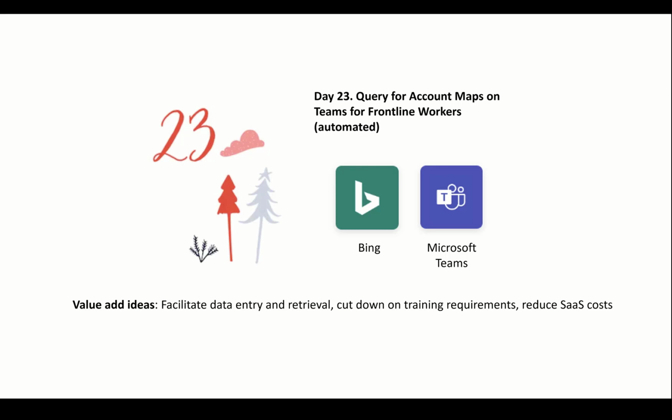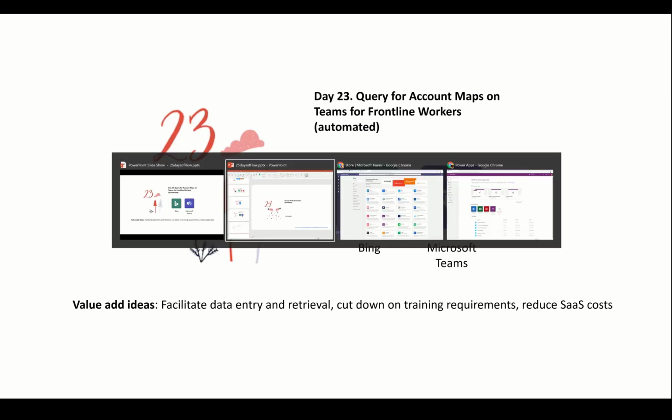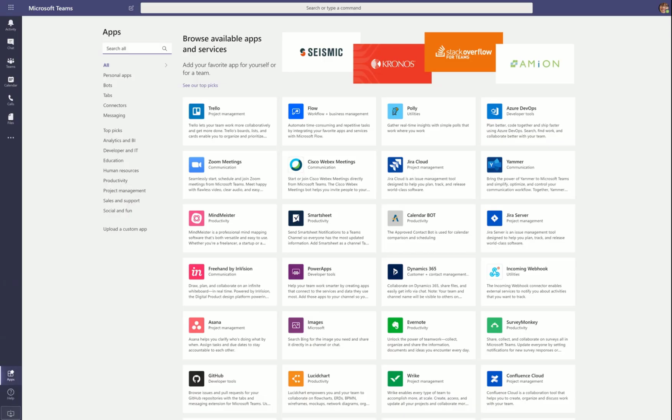Okay, so all of that said, stepping off my soapbox, we're going to go back to our flow. We want to look at Bing, and we want to look at Teams connectors. And these are standard connections. And as long as you have Office 365 or Dynamics in some sense, you have these. Okay, so I'm going to go back to Flow. Well, I'm going to start on Teams for a minute here.